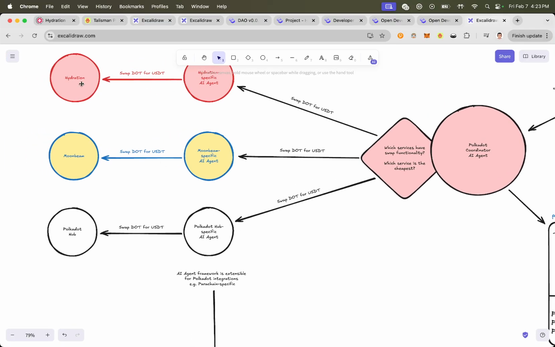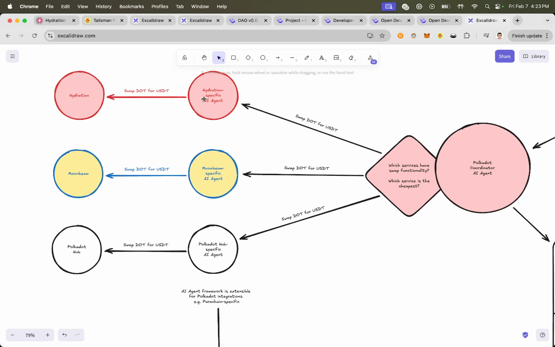So each parachain, like the Hydration parachain, would have its own AI agent, a Hydration specific AI agent. Moonbeam would have its own Moonbeam specific AI agent. Polkadot Hub would have its own Polkadot Hub specific AI agent, which the coordinator can interact with. The agents would say, hey, yeah, we can definitely do swap. The instruction would go out, and the AI agent would figure out how to do the swap and report back to the coordinator, and all the other services would do the same.